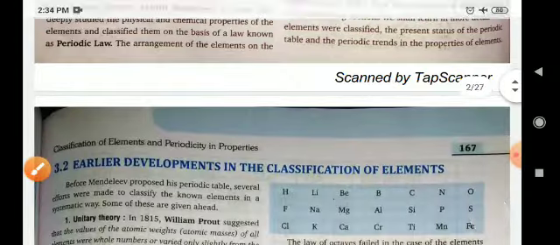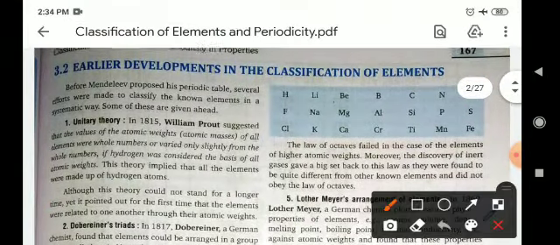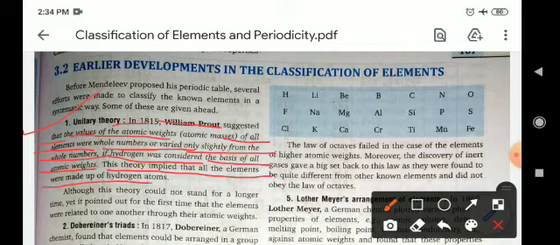Now, earlier developments in the classification of elements. What was the first hypothesis or first arrangement of the periodic table? We will discuss them one by one. First is the unitary theory. In 1815 William Prout suggested that the atomic weights of all elements were whole numbers, or varied only slightly from whole numbers, if hydrogen was considered the basis of all the atomic weights. So this theory implies that all the elements were made up of hydrogen atoms.